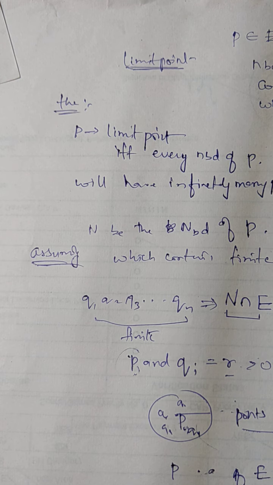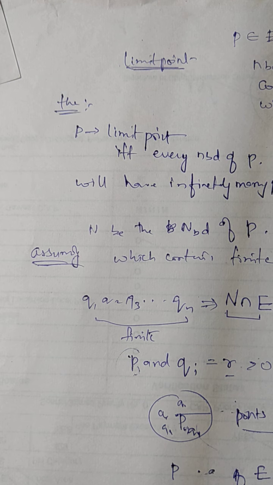Now in this video I'm going to highlight some concepts of closed, open and perfect sets. For example, a finite set that we have already seen is closed because it does not have the chance of getting points of other sets.